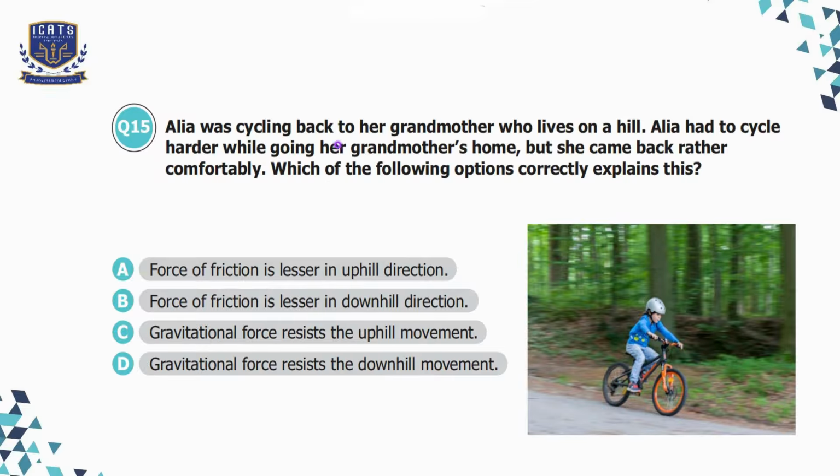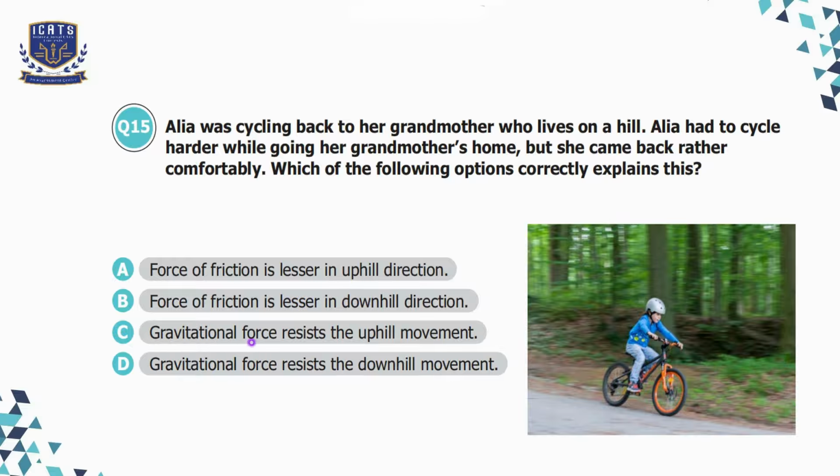Question number 15. Alia was cycling back from her grandmother's house, who lives on a hill. Alia had to cycle harder while going to her grandmother's home, but she came back rather comfortably. Which of the following options correctly explains this? Option A, force of friction is lesser in uphill direction, which is incorrect because friction is not the main force making uphill cycling difficult. Gravity plays an important part over here. Option B is force of friction is lesser in downhill direction, which is again incorrect because friction is not significantly different in uphill or downhill movement. Gravity is the most important force over here.